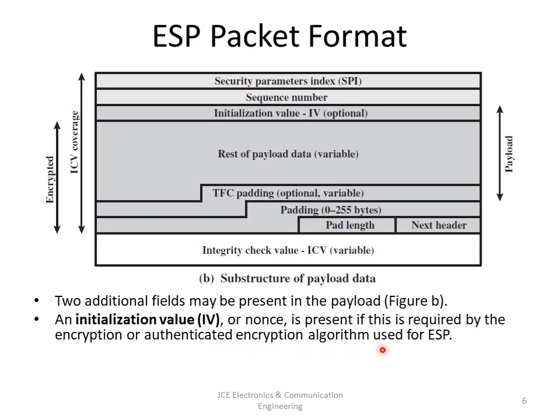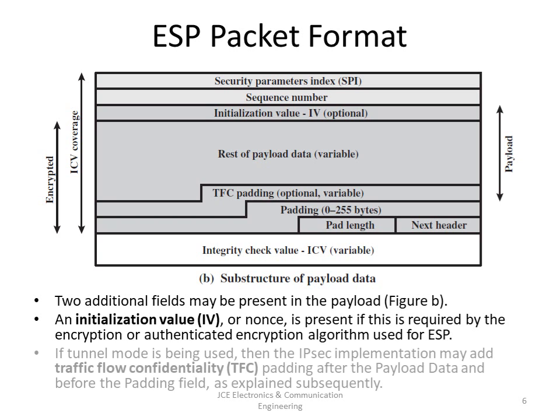So in the basic structure it is not there, but it will be present if it is required. Next, if tunnel mode is being used, then the IPsec implementation may add this TFC, that is traffic flow confidentiality, above the padding, after the payload data and before the padding field, as explained subsequently. So this is the explanation of the ESP packet format, both the basic as well as the substructure.